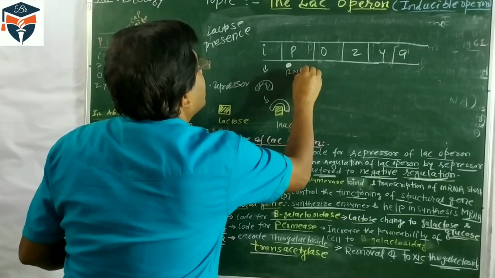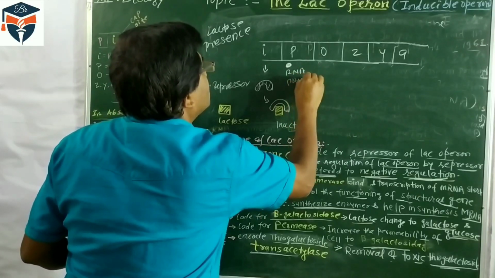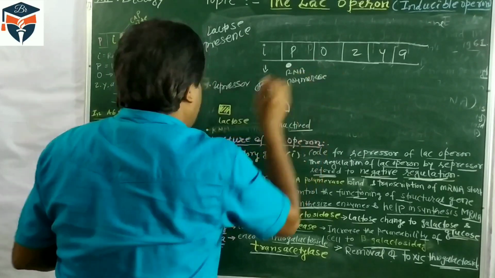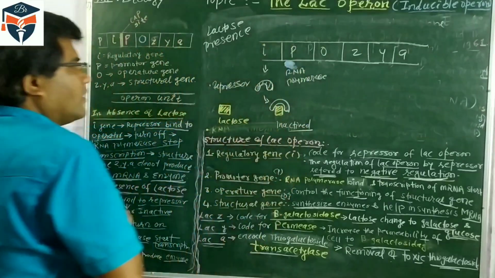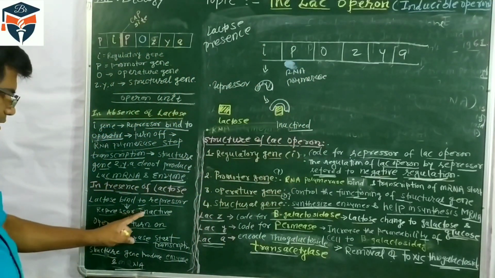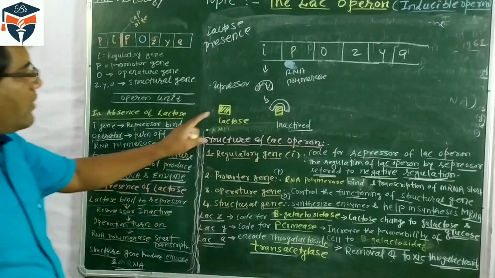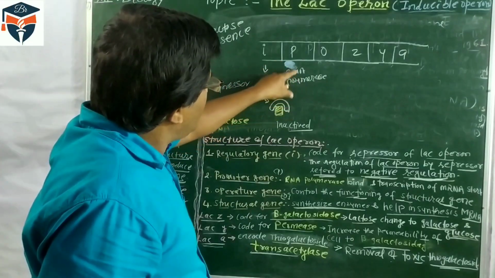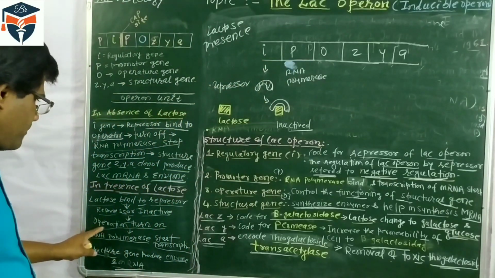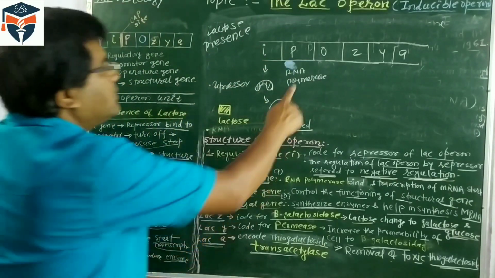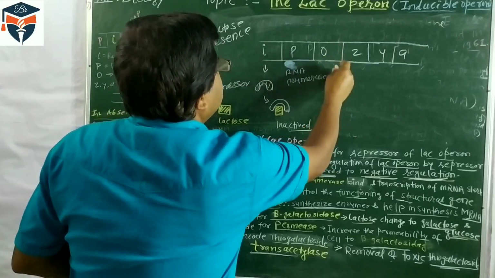This is the site where RNA polymerase will combine, the promoter site. What happened? The operator is turned on.